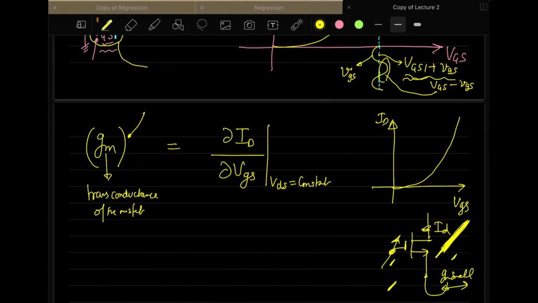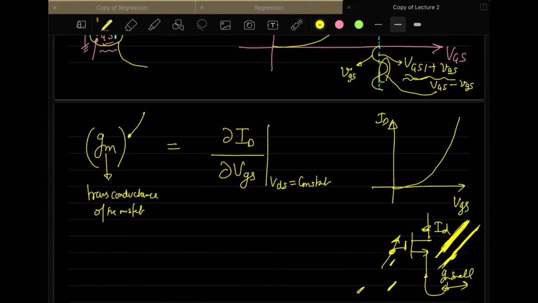So we want the GM of the transistors to be very high. That is, a change in the gate source voltage results in a very high change in the drain current. So we want that type of characteristic in the MOSFET. So we want to quantify, if we have two transistors, which transistor is good.